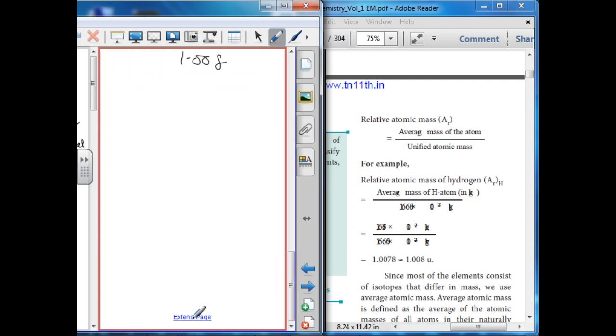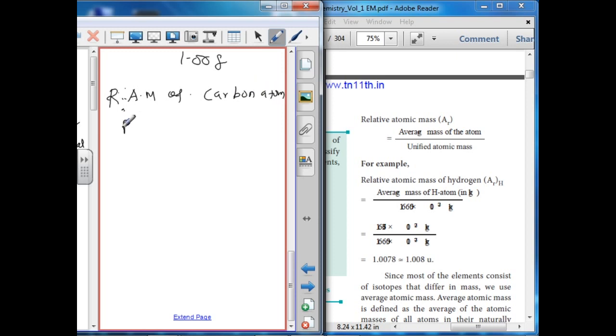Next I am going to calculate the relative atomic mass of a carbon atom.